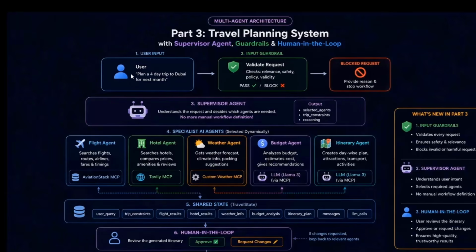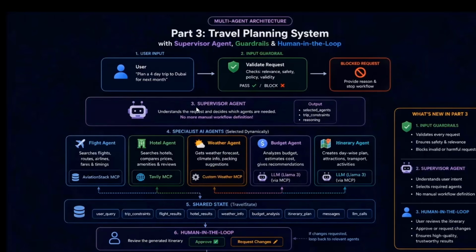Now what will happen, the user will ask a question. Let's say the user asked, plan a 4-day trip to Dubai for next month. Now on this user request we will run a guardrail. So the guardrail will simply check if that request is valid, relevant, or safe. If that request is safe, then only it will send that request to the supervisor agent. Otherwise, it will block that request. Okay, so this is the first feature.